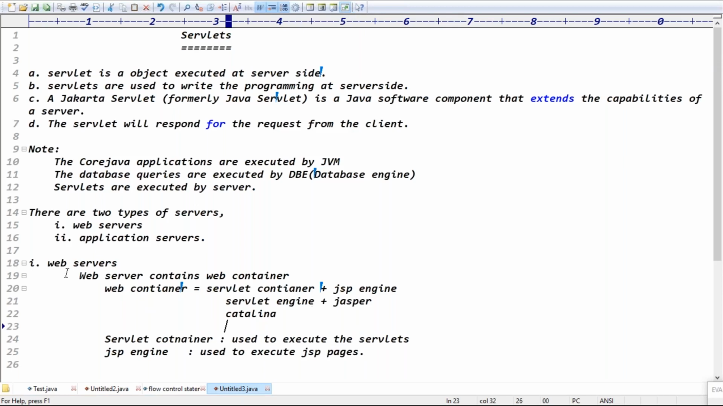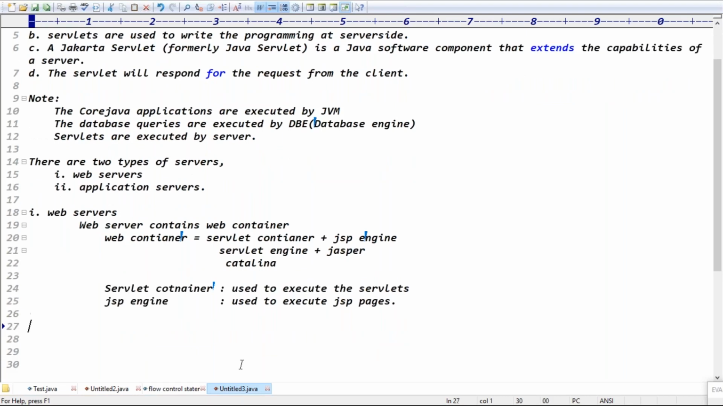So there are two types of servers. One is the web server, the second is the application server, right? A web server contains a web container. Web container equals servlet container plus JSP engine. The servlet container is also known as the servlet engine or Catalina, and the JSP engine is also known as Jasper. The servlet container is responsible for executing servlets, and the JSP engine is responsible for executing JSP pages, right? Exactly. That is the web server.